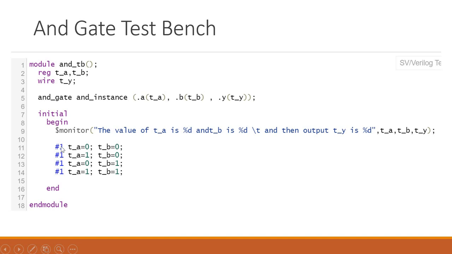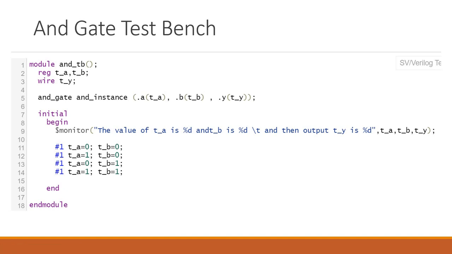Now see, this is hash one, what does it do? Hash is used for the delay purpose. So here we are adding one delay, and for TA and TB we are giving 0 input. Then after one delay we are adding 1 0, then again 0 1, then again 1 1. These are the possible inputs.